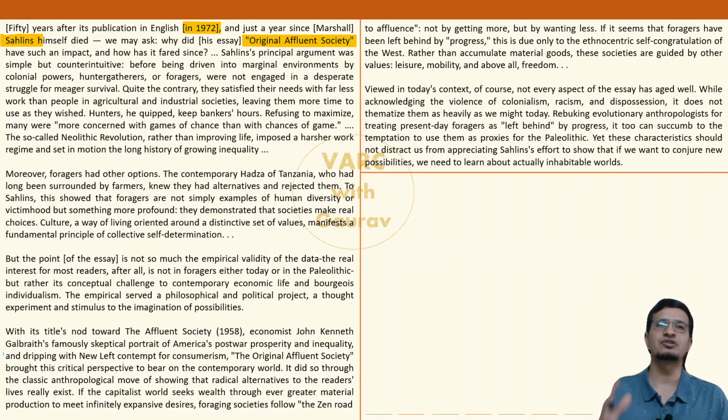मतलब 50 साल हो गए उस essay को लिखकर by Sahlins. What is the position in society today? And whatever Sahlins wrote, how much of it did it actually turn out, or how much of it was actually applicable?